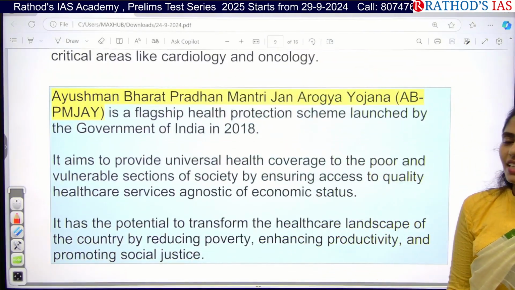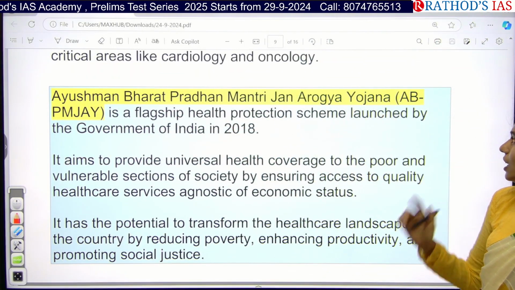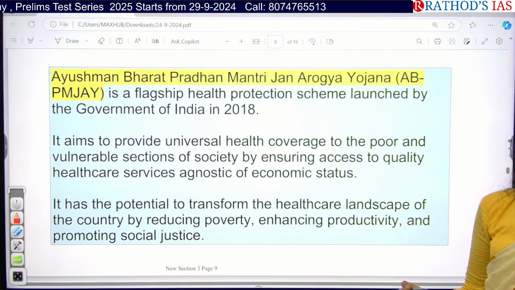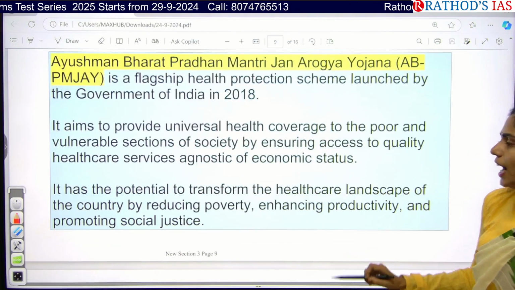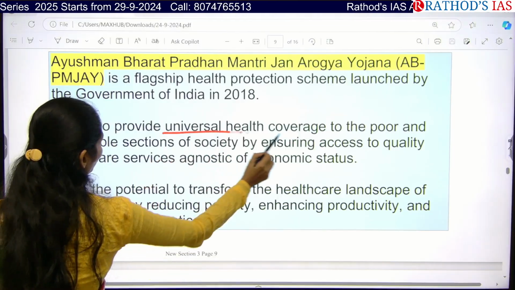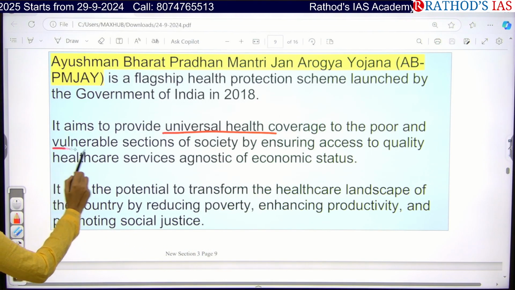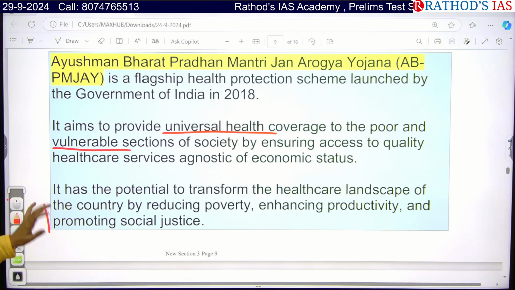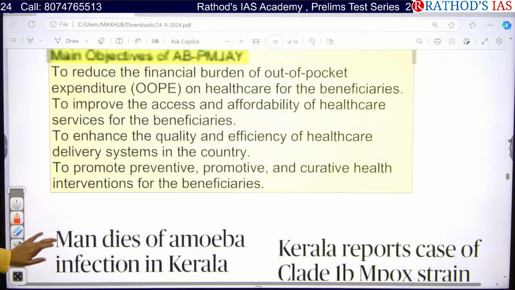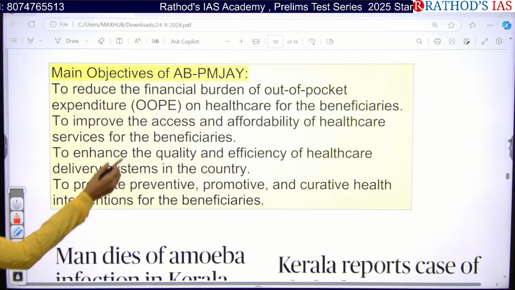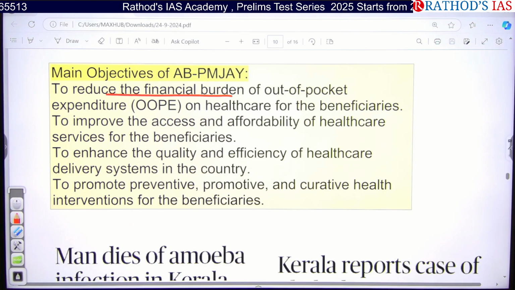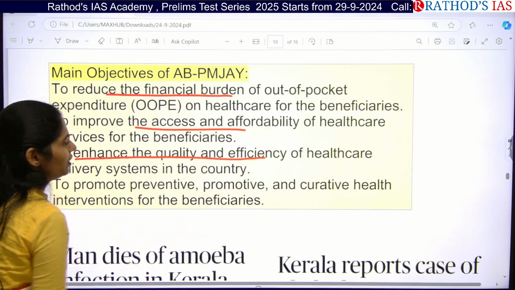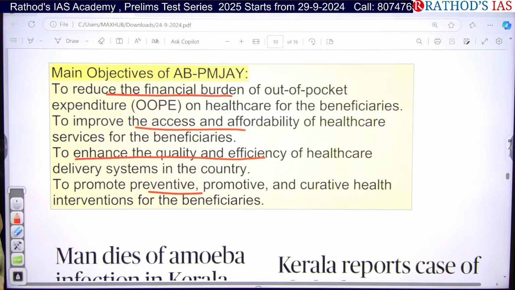So see some facts regarding this scheme. Pradhan Mantri Jan Arogya Yojana is a flagship scheme, focusing especially on improving health, and it came up in 2018. The important aim is universal health coverage for the poor and vulnerable sections of society, and we are focusing on quality healthcare. All those things you can write. See the objectives. The first one is to reduce financial burden and out-of-pocket expenditure, to improve access and affordability, to enhance quality and efficiency, and we are focusing even on preventive healthcare.